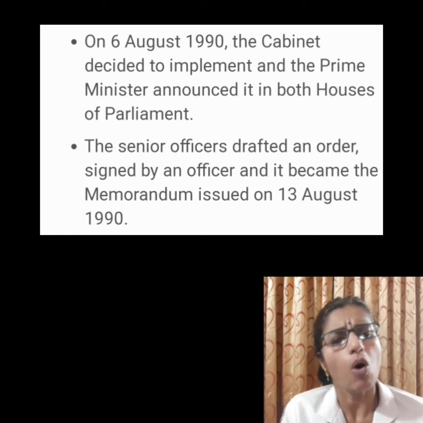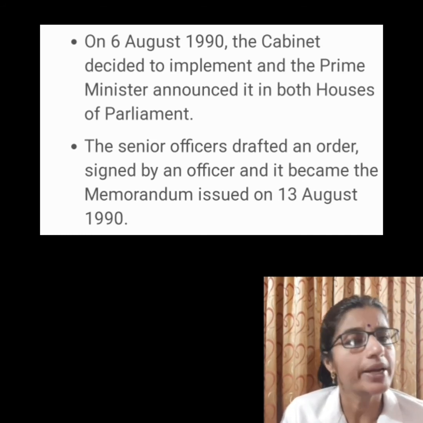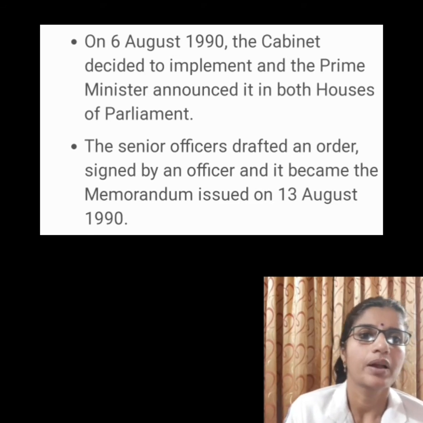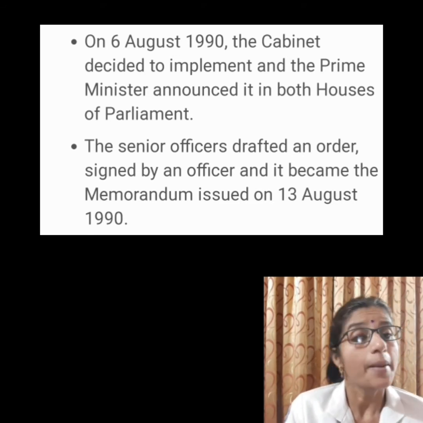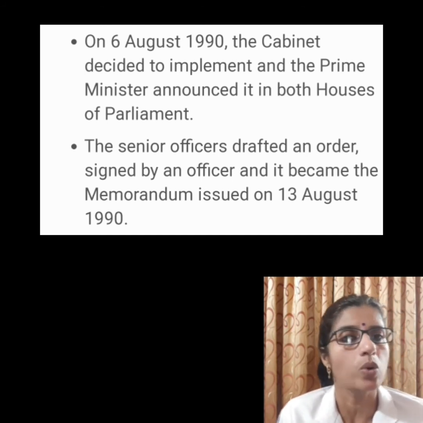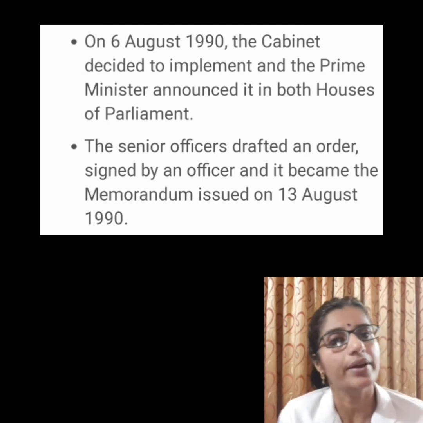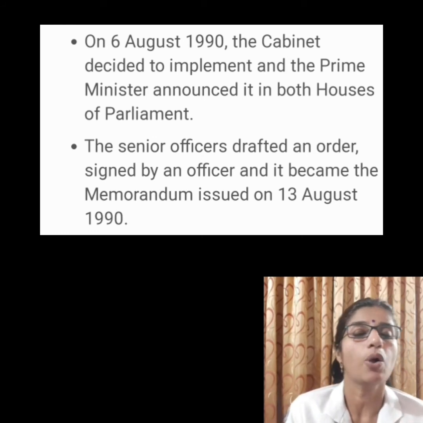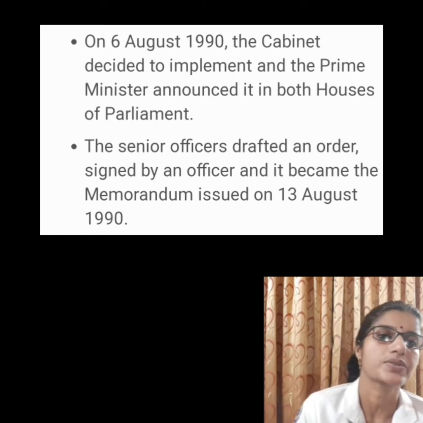Children, who all were involved in this process of government order? Prime Minister. Parliament consists of the President and the two houses, Lok Sabha and the Rajya Sabha. The Prime Minister must have the support of a majority of Lok Sabha members.